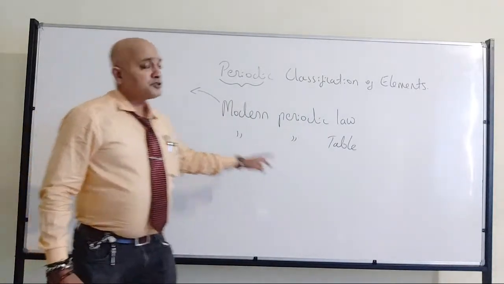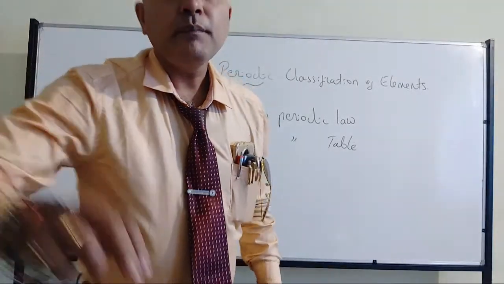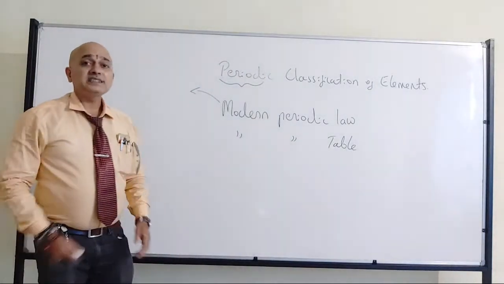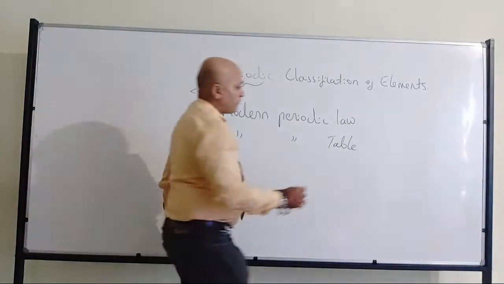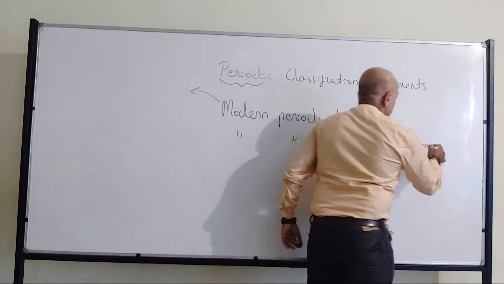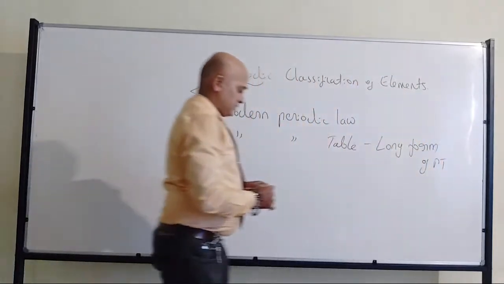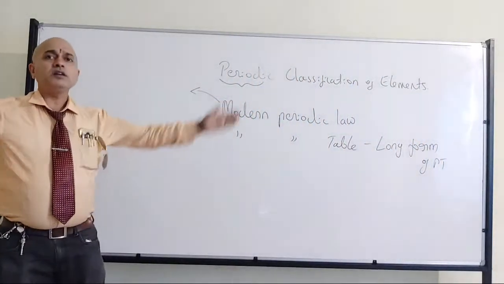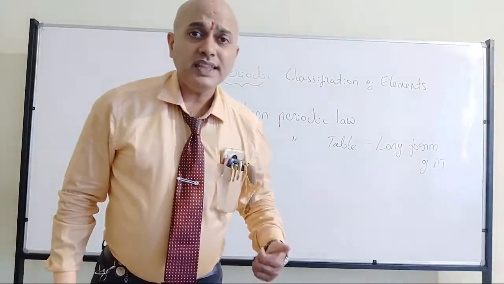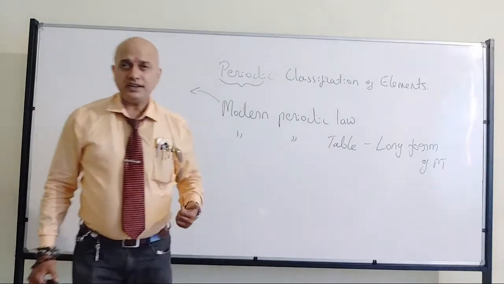Now, when it comes to the modern periodic table, it is also called the long form of periodic table. So what is that long form of periodic table?